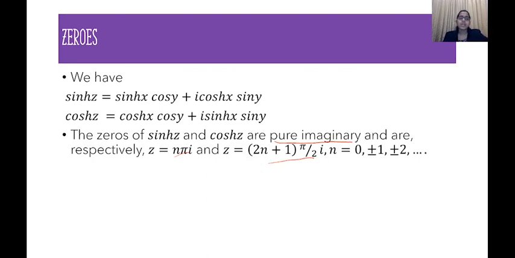Just keep in mind that the zeros of sinh z and cosh z are purely imaginary. Sinh z is 0 when z is equal to n pi i, and cosh z is 0 when z is equal to (2n+1) pi/2 i, for n equal to 0, plus or minus 1, plus or minus 2, etc. So that's it about hyperbolic functions.